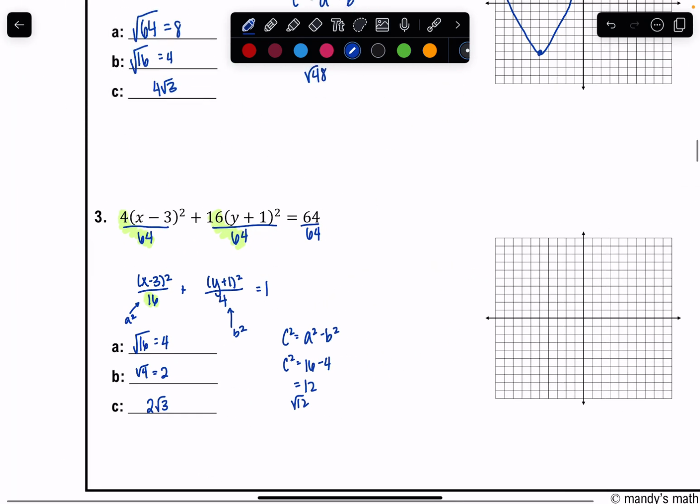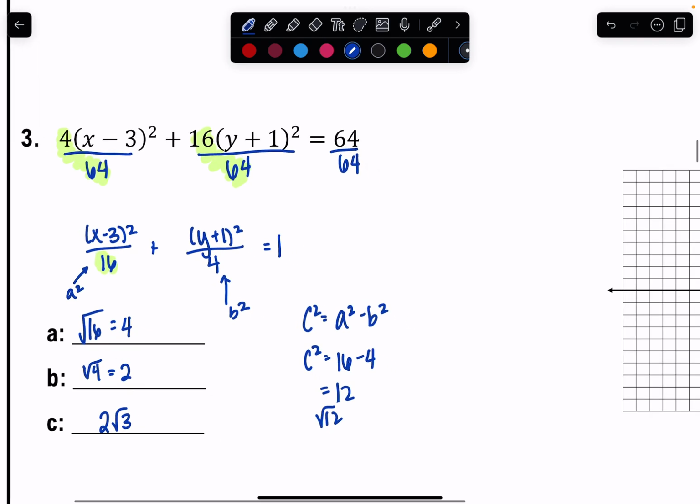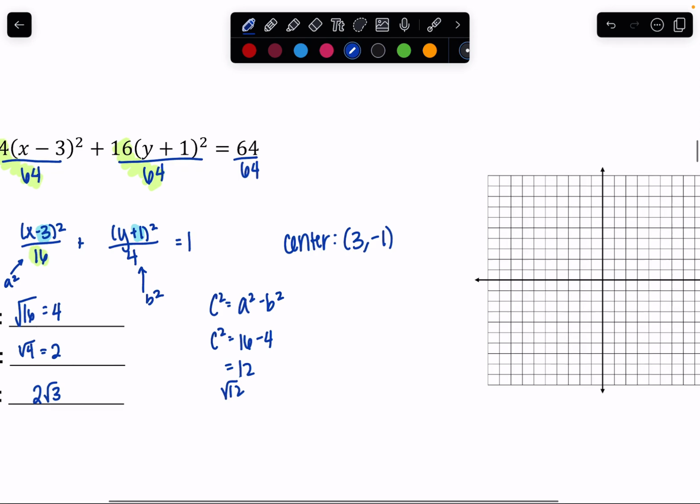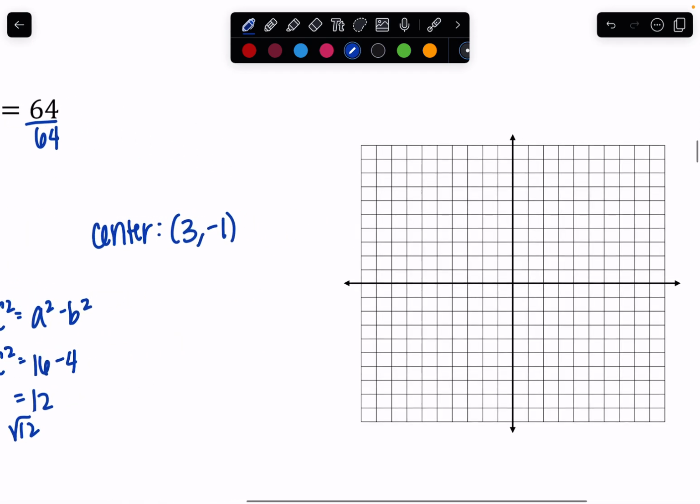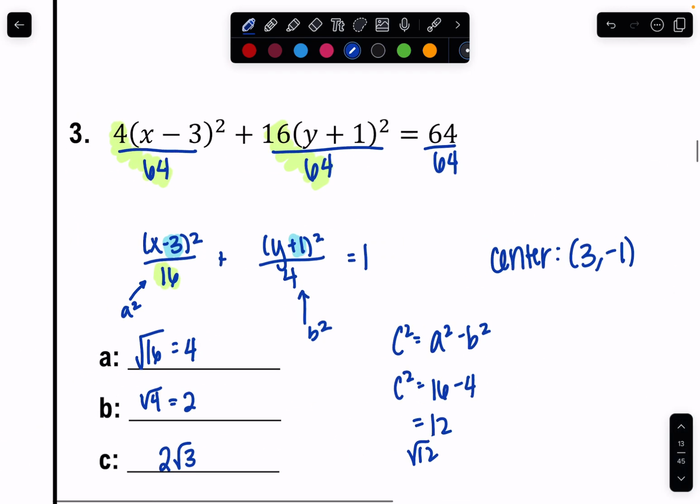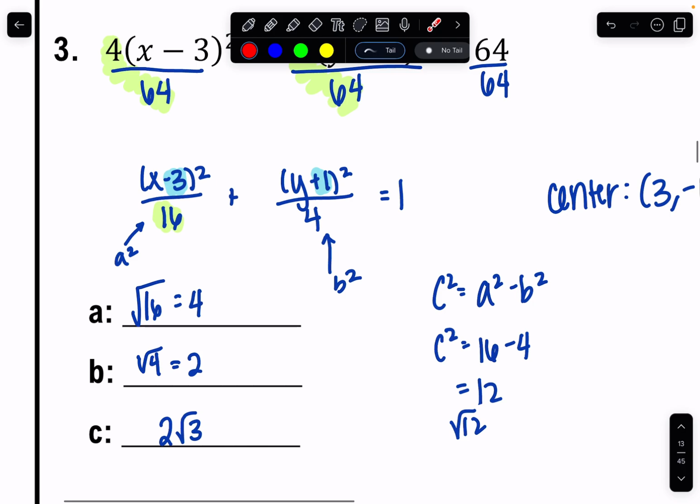And now I can graph. So my center, looking at those h and k values, similar to the circle, would be, don't tell me -3, +1, tell me that it's 3, -1, right? We're doing the opposite of what's in the parentheses. And so when I graph that, I am going over 3, down 1. There's my center.